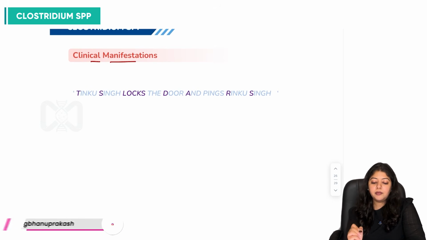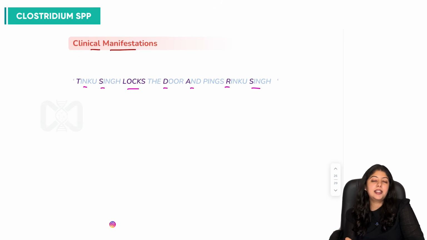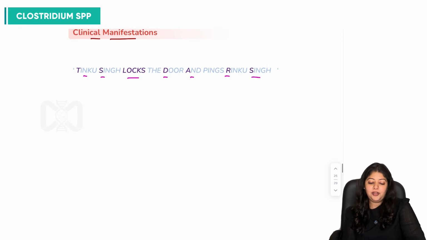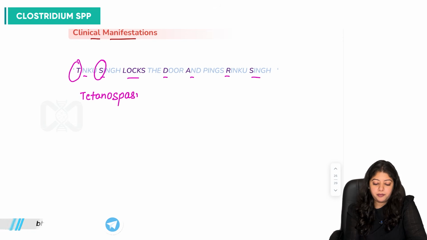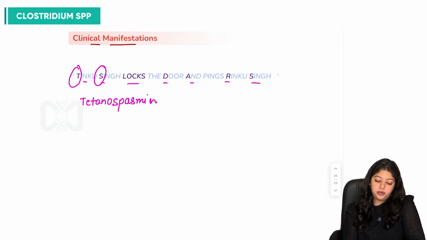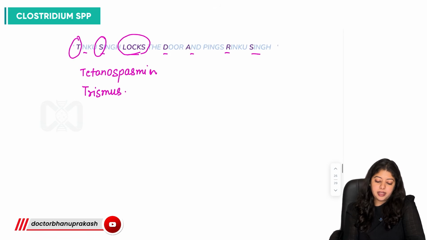So again, we have this extended mnemonic, that is Tinku Singh locks the door and pings Rinku Singh. So he's locking the door and he's texting some Rinku Singh. So right, with Tinku Singh, we again have tetanospasmin. And can we also write trismus with Tinku Singh? Trismus. Then with lock, can we write lockjaw?